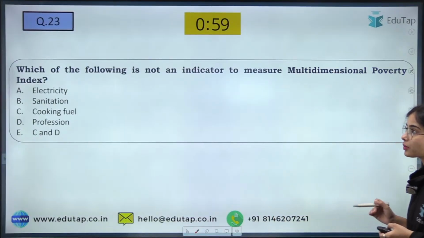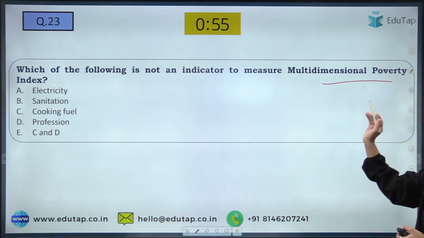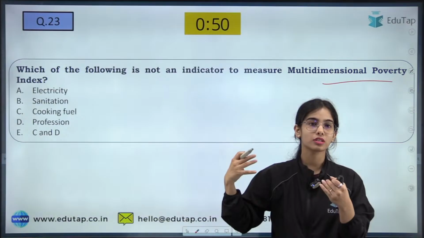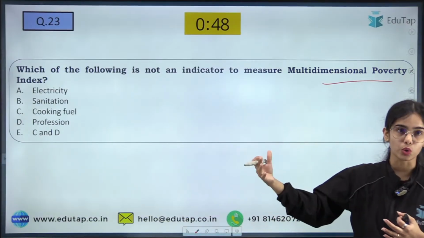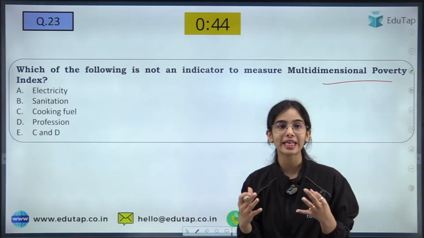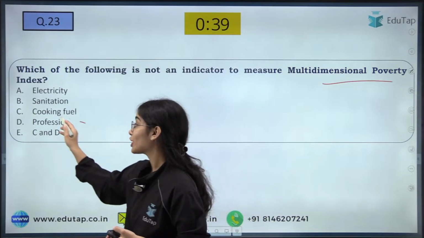Okay. Now coming to the next question, which of the following is not an indicator to measure the multidimensional poverty index? So in context of the global multidimensional poverty index, which of the following is not an indicator? So it is profession actually.